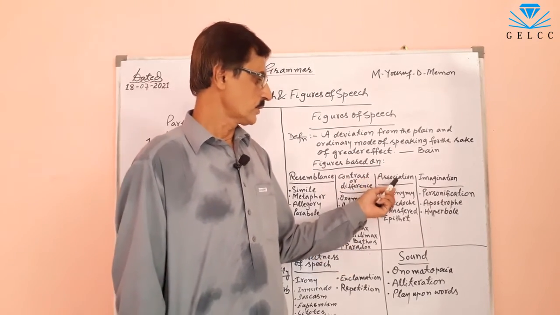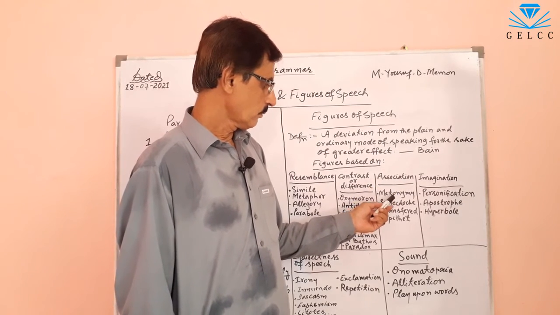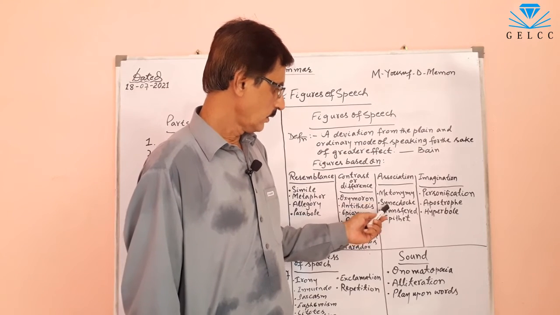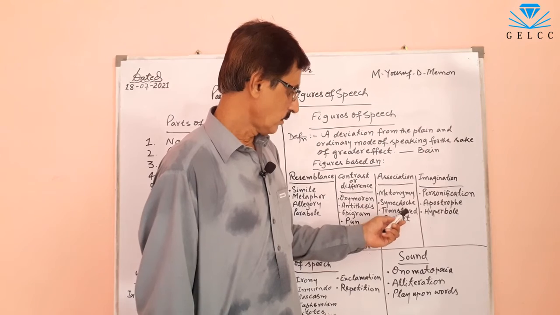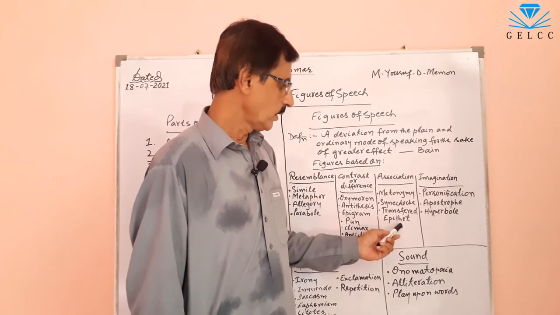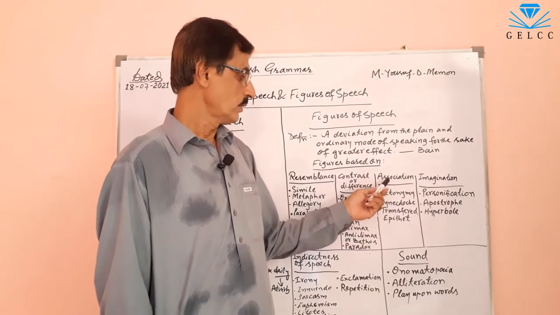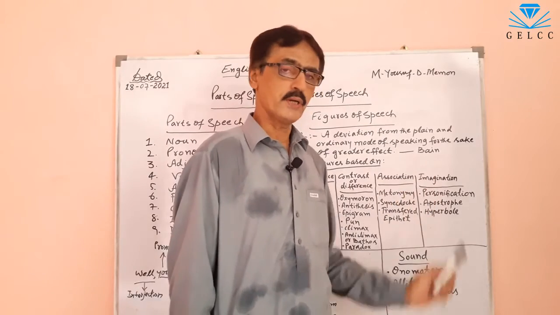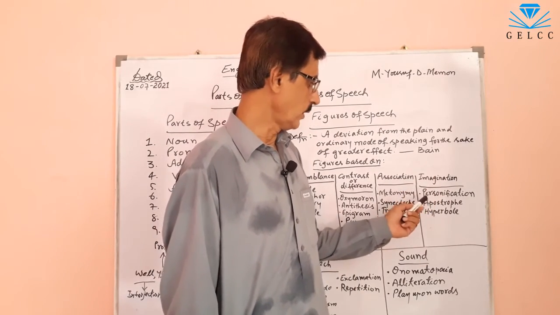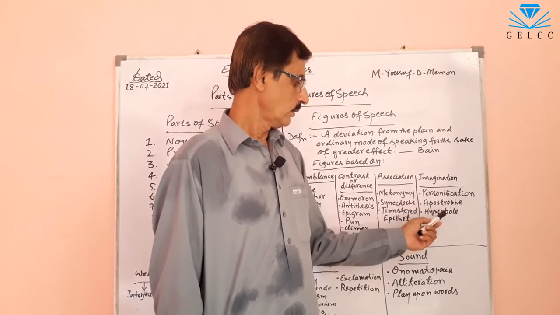Figures of speech based on association: metonymy, synecdoche, transferred epithet. These are figures of speech based on association. Figures of speech based on imagination: they are personification, apostrophe, hyperbole.